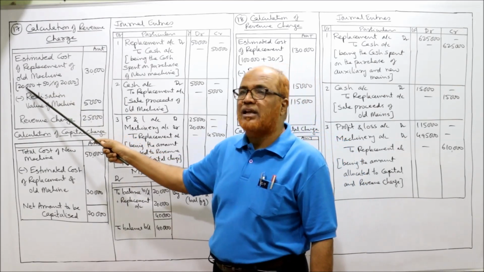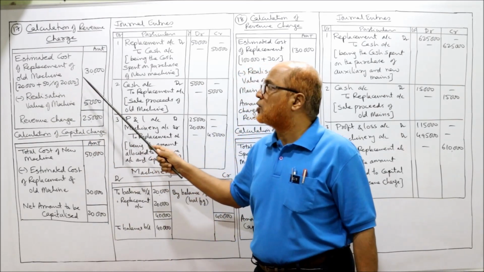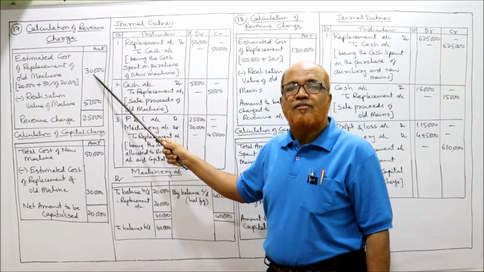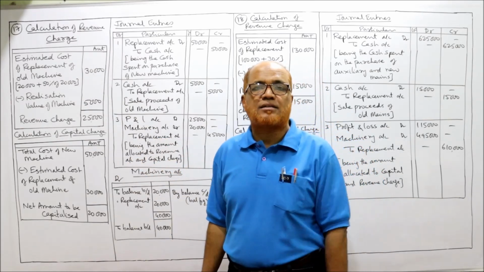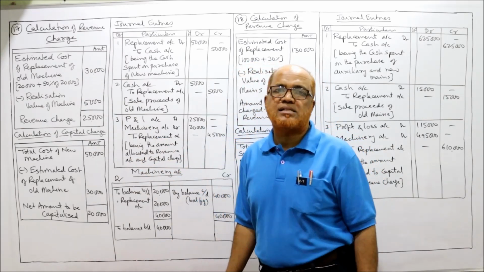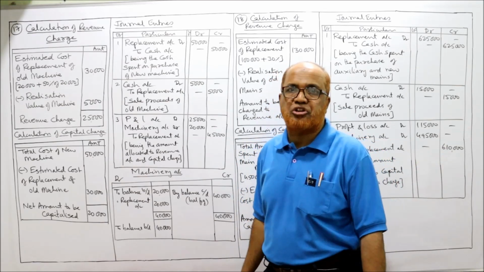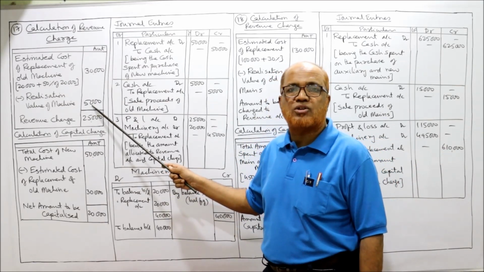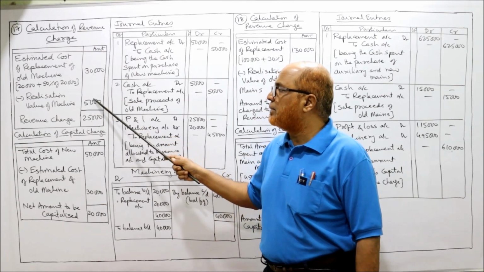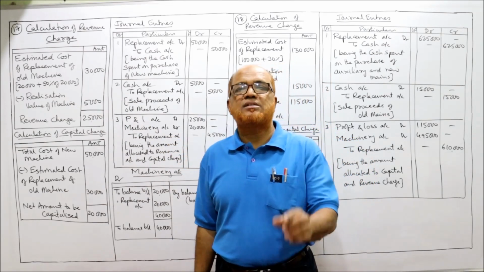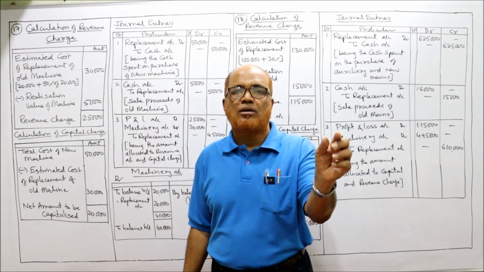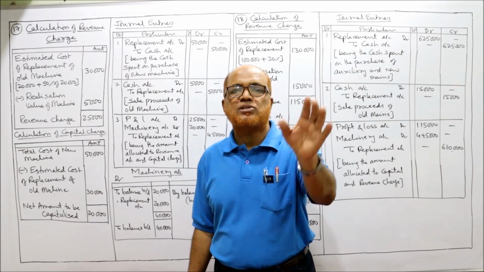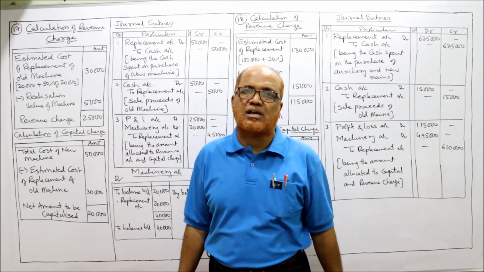So 50% of 20,000, 10,000. The replacement cost will be 30,000. From this 30,000, we subtract the scrap value realizable from the sale of old machine. 5,000 rupees is the realization value. Deduct 30 minus 5. 25,000 rupees is the revenue charge. That means 25,000 rupees will be charged to profit and loss account.